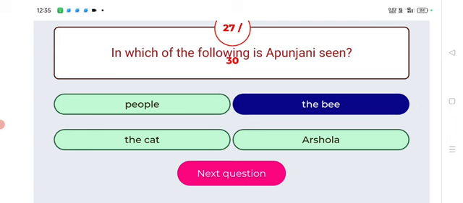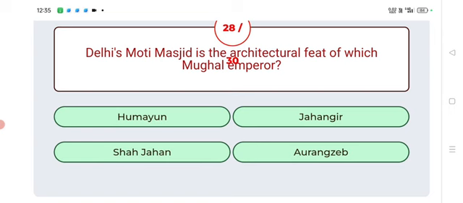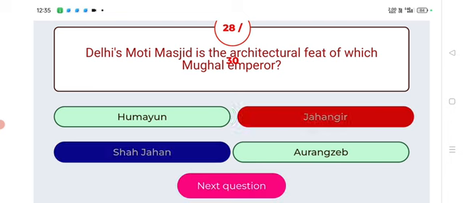Answer: B. Next, Delhi's Moti Masjid is the architectural feat of which Mughal emperor? Answer: Jahangir. Sorry friends, answer: Shah Jahan. Delhi's Moti Masjid is the architectural feat of Mughal emperor Shah Jahan, not Jahangir.